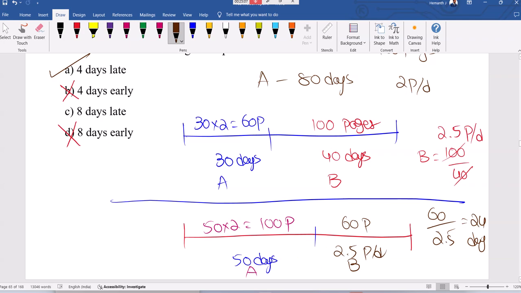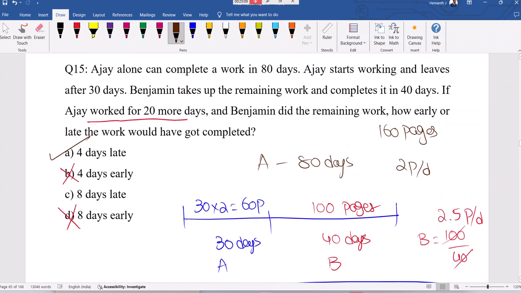See, excellent question, right? This is why TCS is a different company where concepts speak a lot. We decided late because B efficiency is more. If B worked for more days, time taken will be less. But here A is working for more days, so automatically there will be an issue.